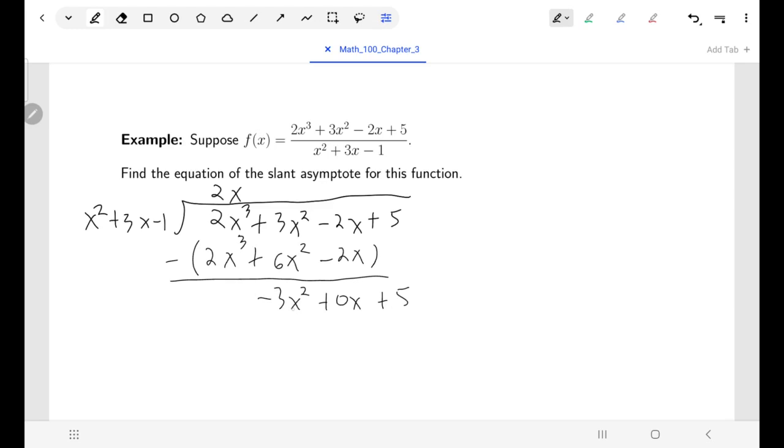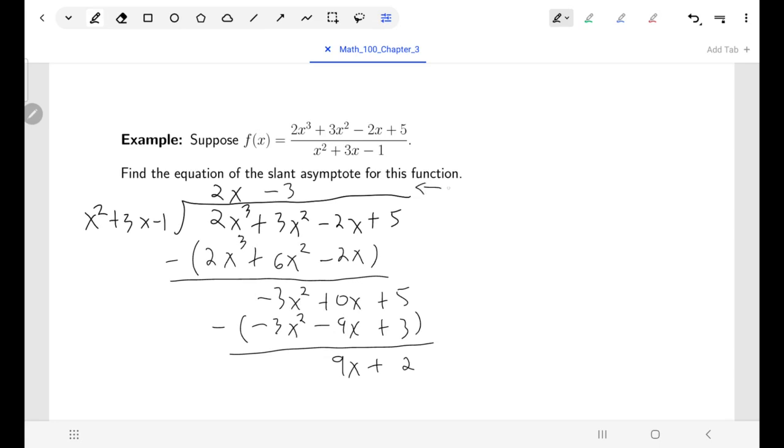Dividing x squared into minus 3x squared goes minus 3 times. We'll multiply minus 3 times x squared, minus 3 times 3x, minus 3 times negative 1. And then we will subtract. And when I do that, I will have 0 minus negative 9x, which is 9x, and 5 minus 3, which is 2. So there we go.